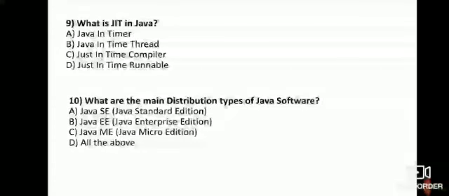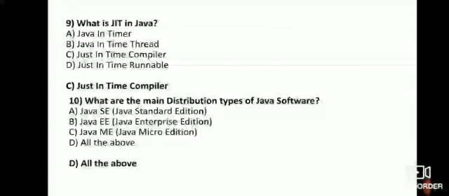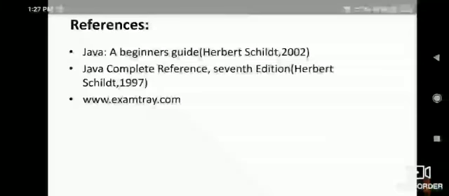What is JIT in Java? The right answer is just-in-time compiler. The last one: what are the main distribution types of Java software? The right answer is all of the above.